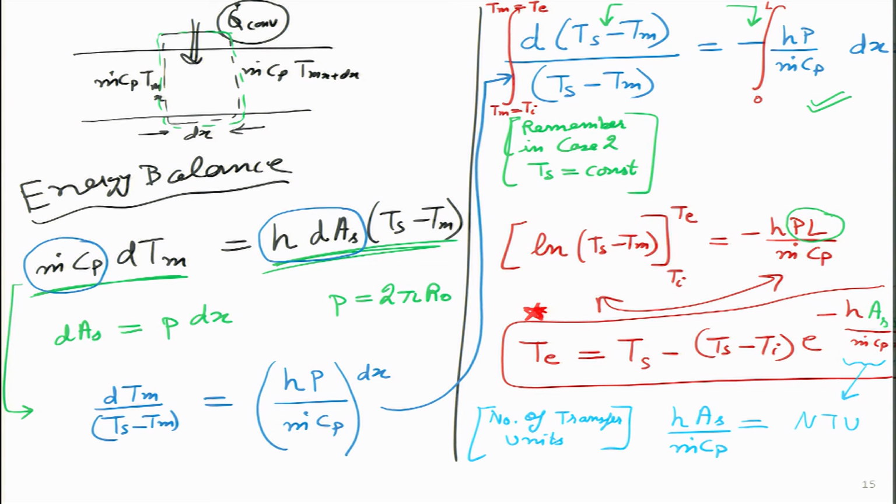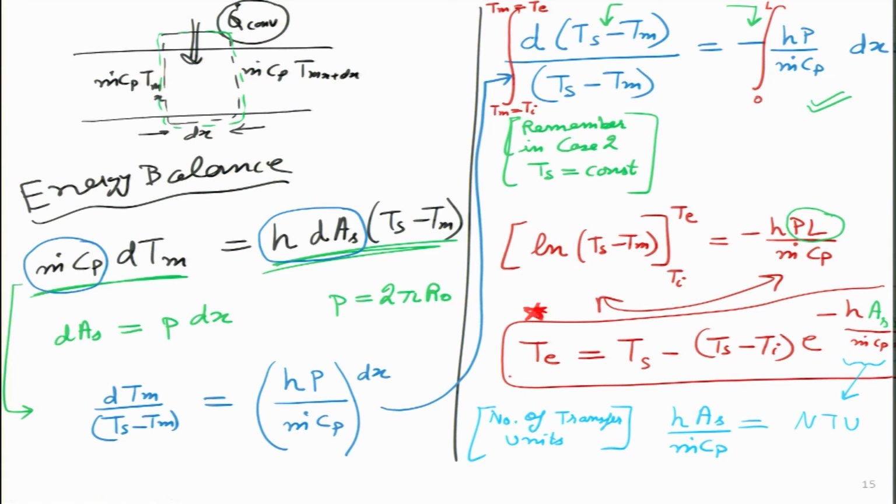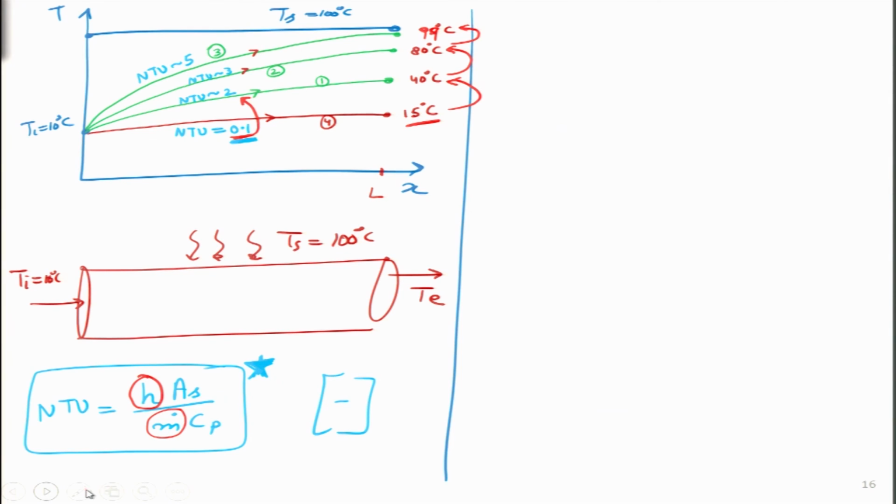And why are we doing this exercise? We go back to the previous case over here. We were asking the question, what should be the average temperature over here. Now, we have solved the answer: the delta T average, what should we take, we will get from this equation over here. Okay. We will get some sort of a logarithmic term. So, what is that logarithmic term?